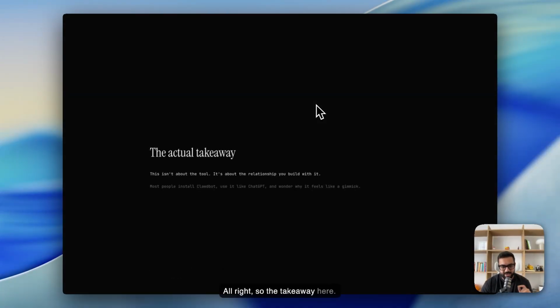All right. So the takeaway here, this isn't about ClaudeBot. It's about how you build a relationship with it. That sounds weird. Hear me out. Most people are using it like ChatGPT. You give it an input, it will process something and it gives you an output.